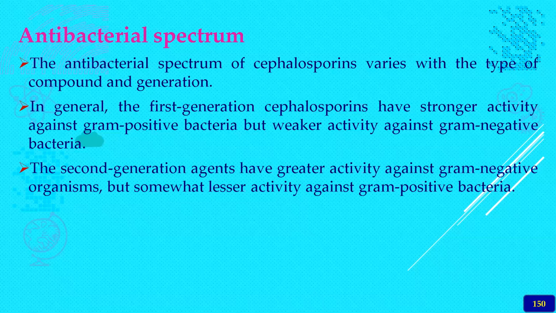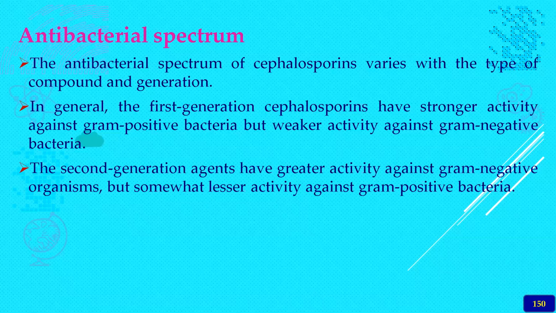Then coming to the antibacterial spectrum of these cephalosporins, they vary with the type of compound and also the different generations, starting from generation 1 to generation 5. Of course, generation 6 may also come.